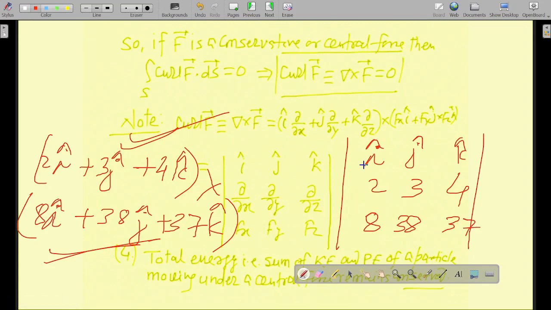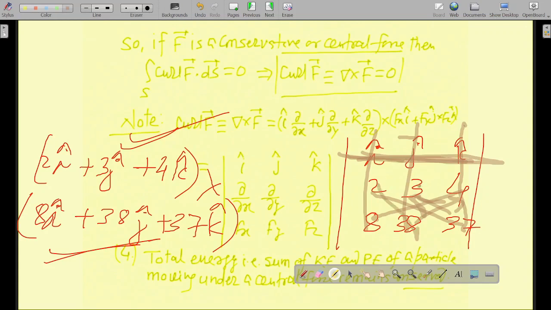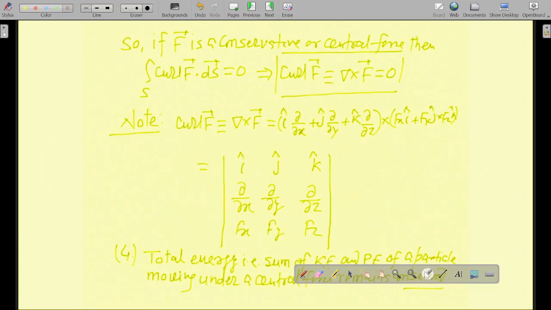Then you will solve the determinant. How do you solve the determinant? First hide this and take the cross product over here. Then hide this and this, and take the cross product from here to here, here to here, with the negative sign. Then with the positive sign, you hide this and this, and take the cross product here to here. Like that you solve the determinant. You have already learned it in lower classes.